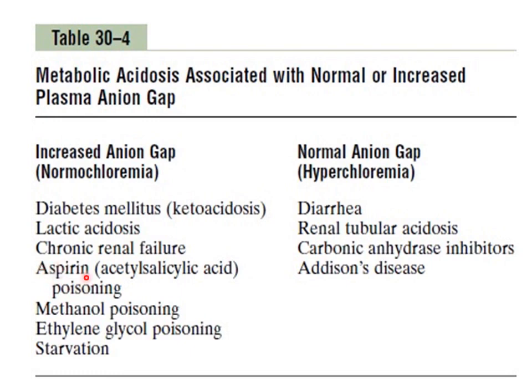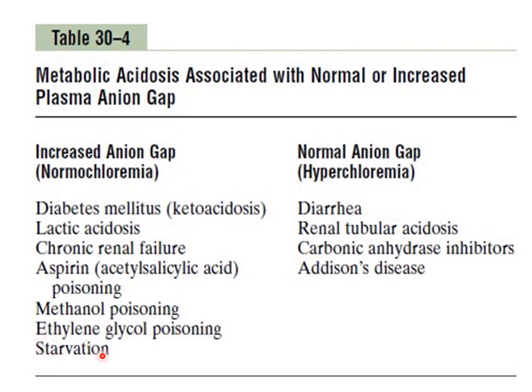Aspirin, as you know, is acidic in nature, so whenever aspirin overdose occurs, it results in high anion gap metabolic acidosis because salicylate ion is now being added to the blood. Methanol poisoning and ethylene glycol poisoning also result in addition of acid to the blood.